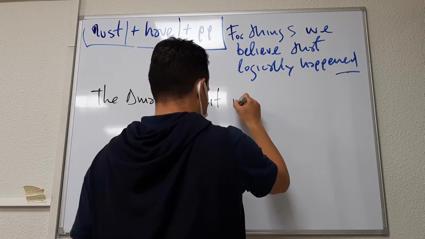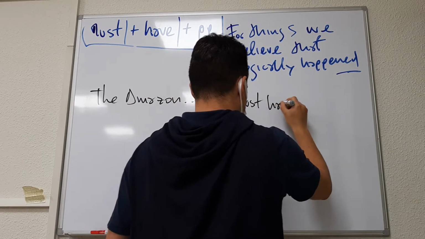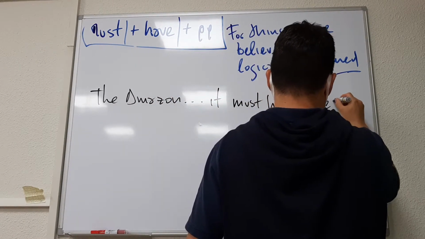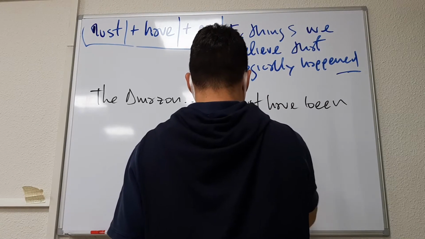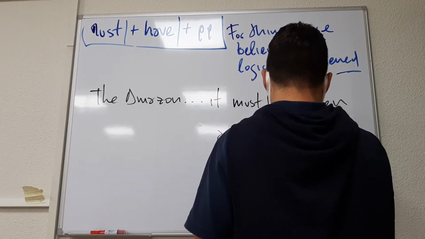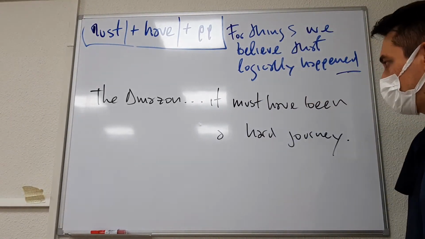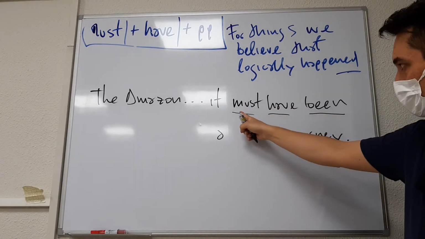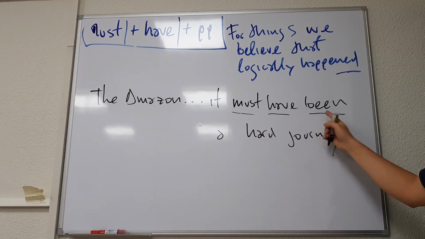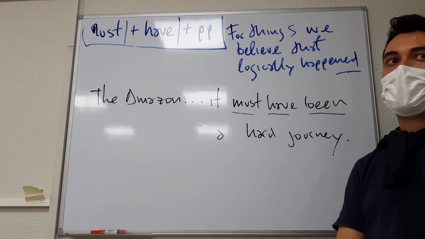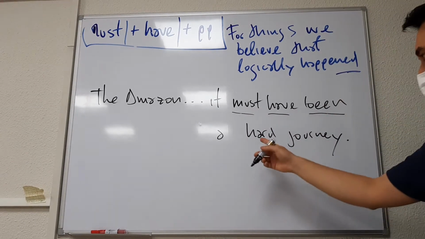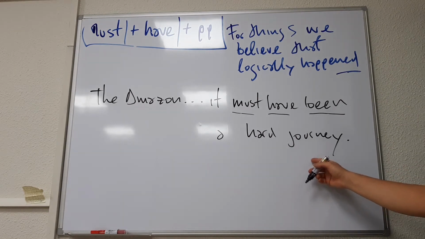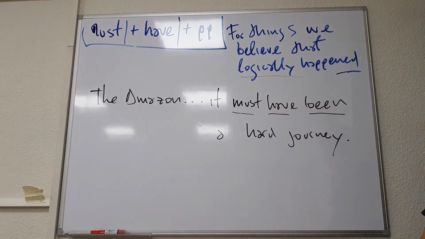It must have been a hard journey. Again, here I have must have been: must have, and then past participle. In Spanish, I would say debe haber sido. I believe this is logical. It must have been a very long and hard journey.